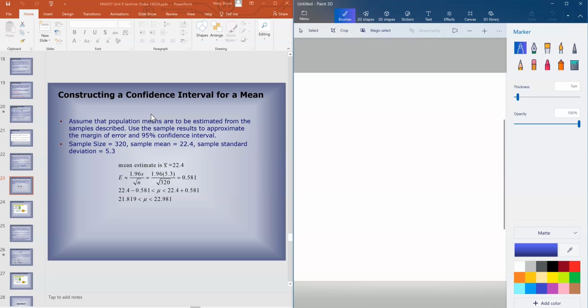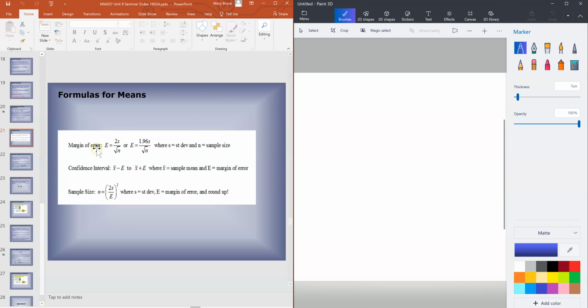All right, so if it's a confidence interval for a mean and you see the keyword mean in the problem, then the formulas that you're going to want to use if you do it by hand are these first two. The margin of error, using either a 2 or a 1.96, is this formula: 1.96 times the standard deviation divided by the square root of the sample size.